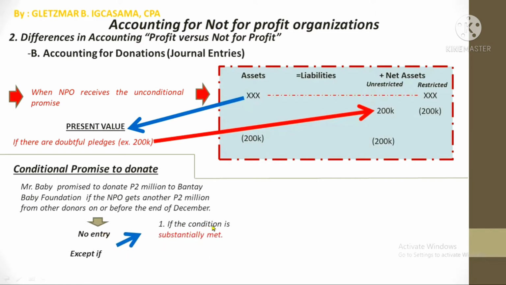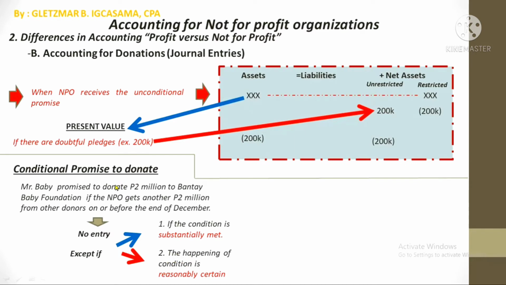Number 1, if the condition is substantially met. For example, still related to this, the Bantay Baby Foundation received 1.5 million donation from other donors. If that's the case, then this has already been met. And number 2, the happening of the condition must be reasonably certain. Well guys, if the problem is silent as to this number 2, you need to assume that this has already been met. However, sometimes, a problem will tell you that even if the condition has been substantially met, the 100% happening of the condition is impossible.